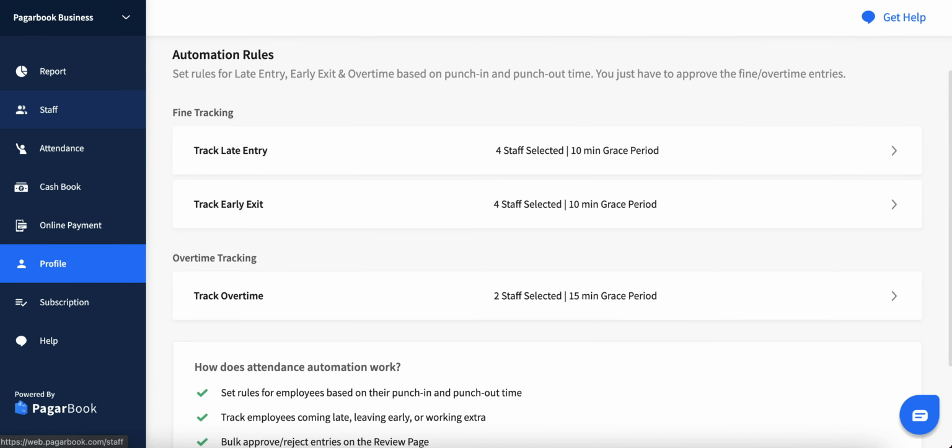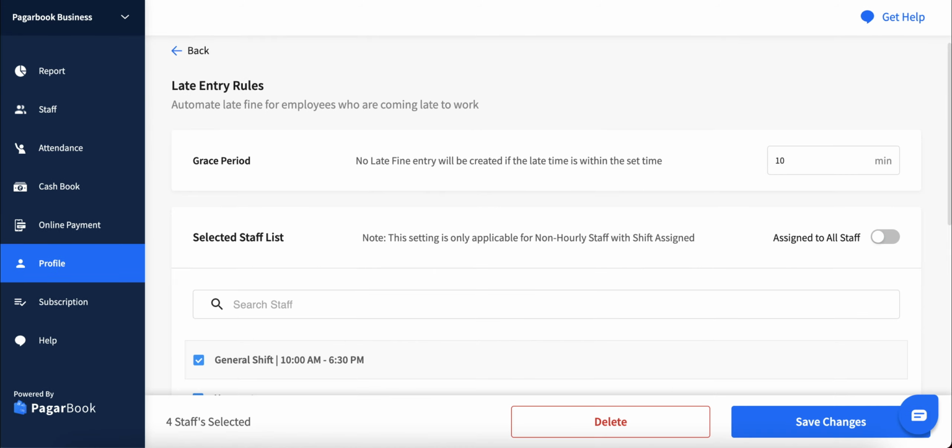You can check all the set rules in the Automation Rules setting. You can select the Edit Set Rule settings to edit the grace time, manage staff assigned to that rule, or delete the rule from your business.